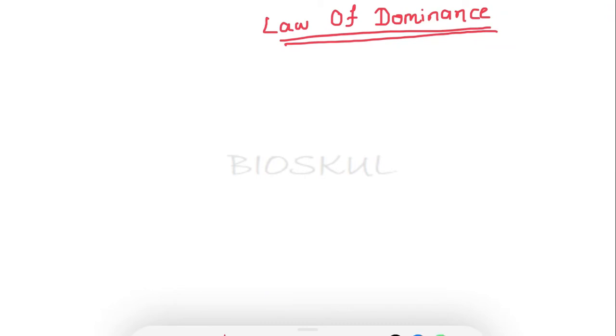This is Gayatri. So in the last session we discussed the laws of inheritance, who proposed them, what the types are, and in detail the law of segregation. Today's session is a continuation of the last part, and in this session we are going to discuss the law of dominance. We all know that the laws of inheritance were proposed by Gregor Johann Mendel, and he experimented with the garden pea plant.